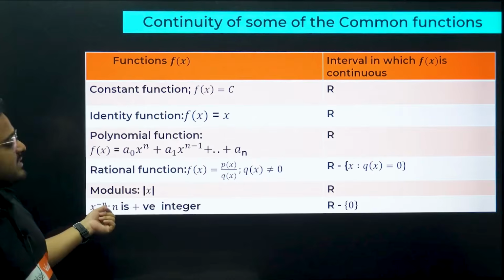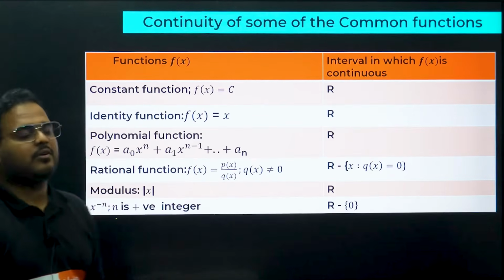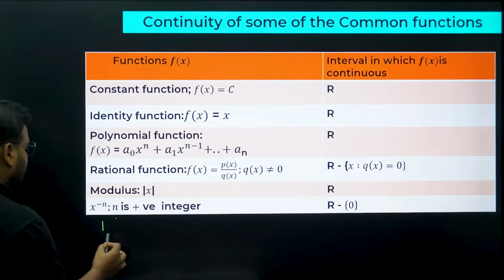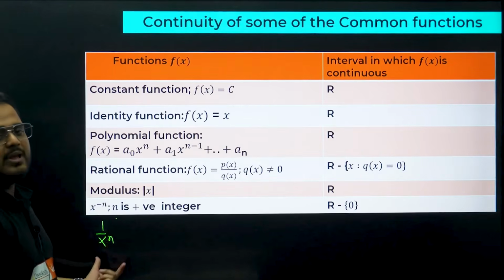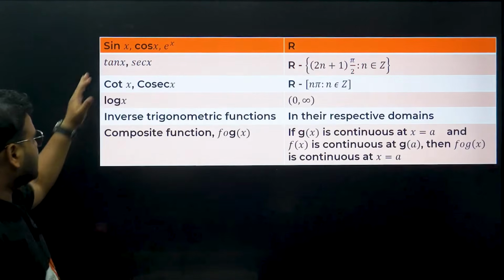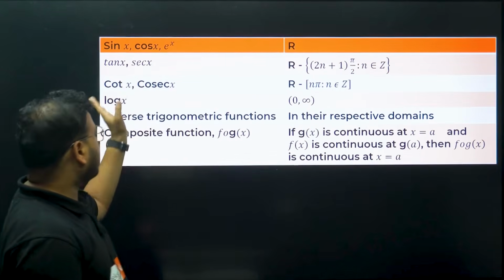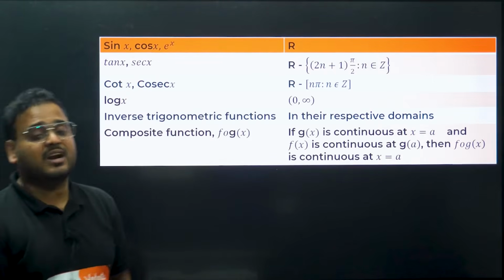For x to the power minus n, basically the rational form will come. Positive power of the integer, 1 upon x to the power n. Whenever x is 0, it will be undefined, right? Then there are some more functions: sin, cos, e to the power x, tan, sec, cot, cosec. I have listed the domain where each of these functions is continuous.